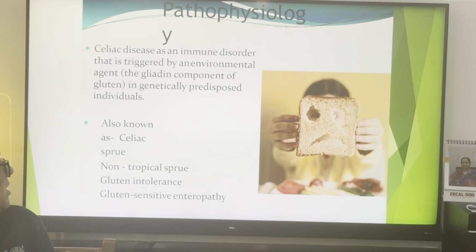Regarding the pathology, celiac disease is an immune disorder that is triggered by environmental gluten in genetically predisposed individuals, also known as celiac sprue, non-tropical sprue, gluten intolerance, gluten-sensitive enteropathy.